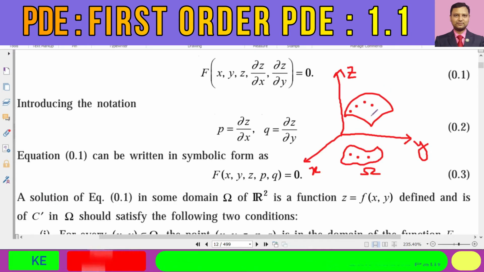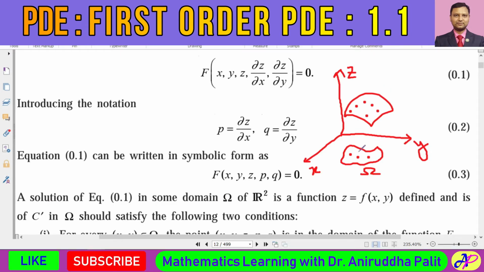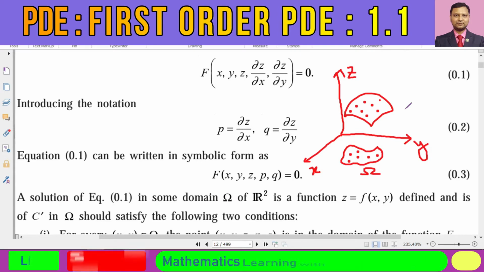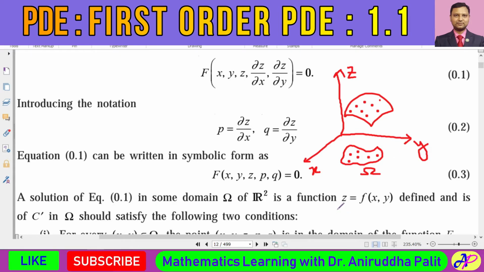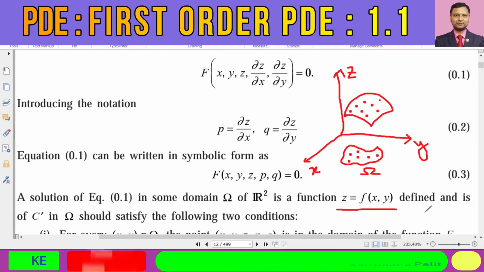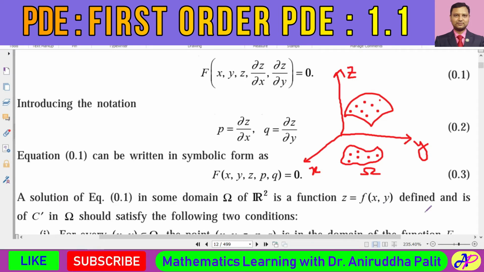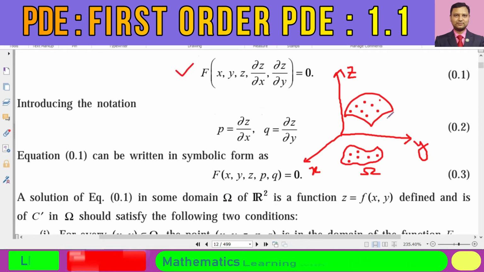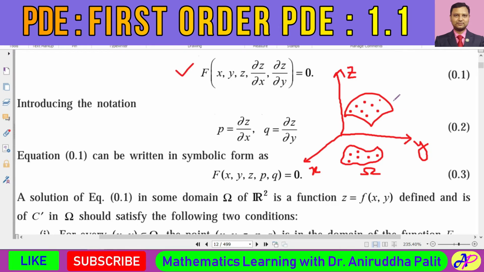All such z values, for each and every point in omega, will construct a surface. And this surface will be given by the function z is equal to f of x comma y. Okay, so the solution to this kind of partial differential equation will be a surface.